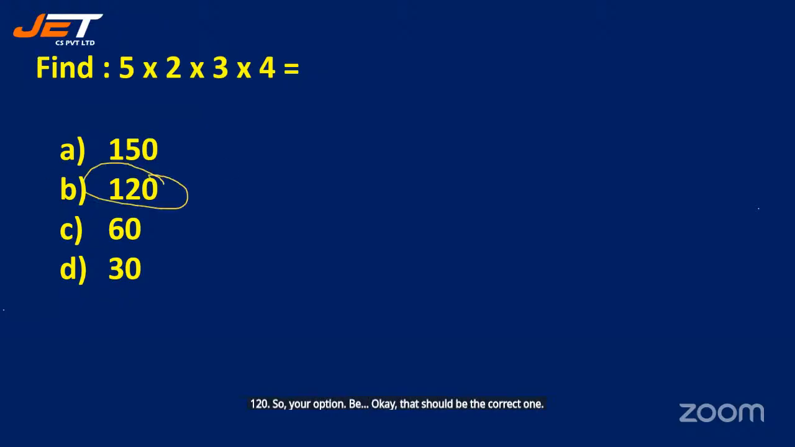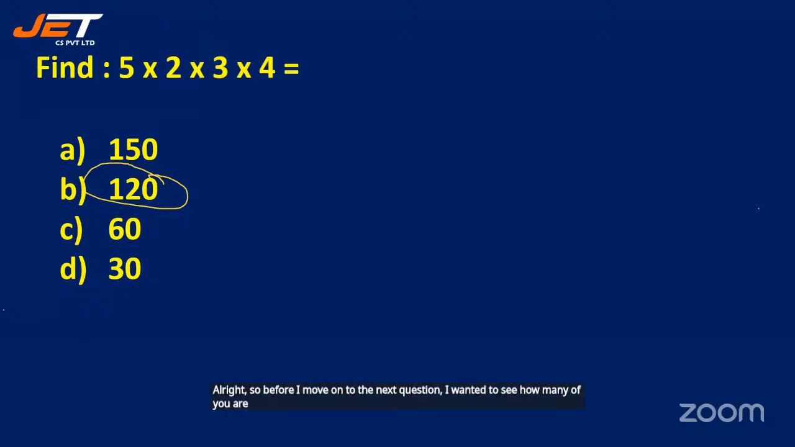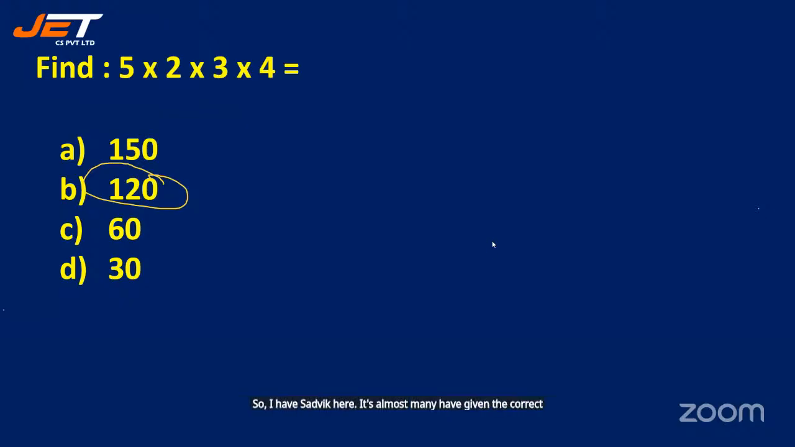All right. So before I move on to the next question, I wanted to see how many of you are giving the correct answers. So I have Satvik here. Yes, almost many have given the correct answers and still giving. Vaishnavi, Shripati, Sahasra, Sai Shashank, Navadi, Prithvik, Sankeet, yes, Rishvit, Raja, Chandana. Many have given the correct answers, students. Good. All right. Let's see the next question.